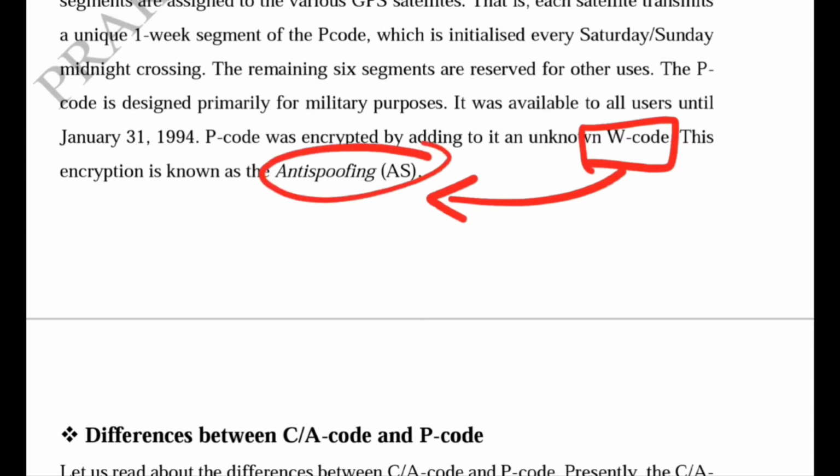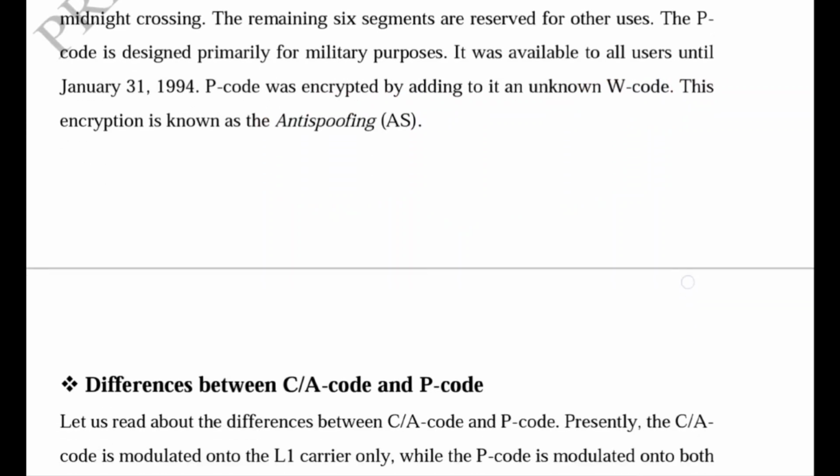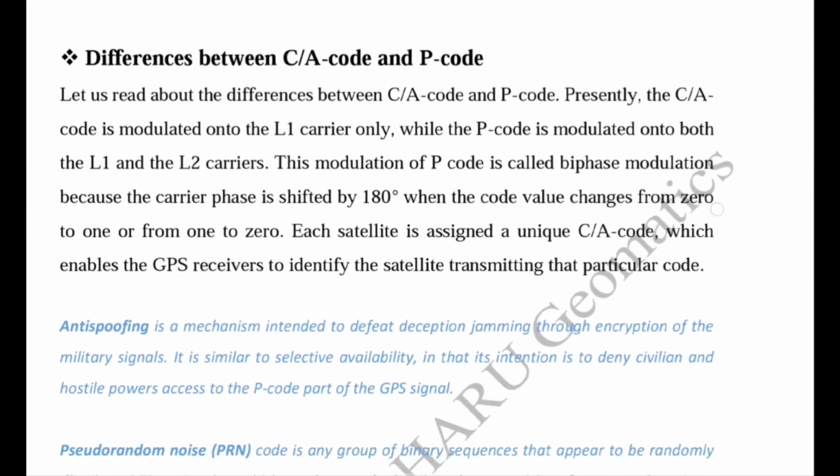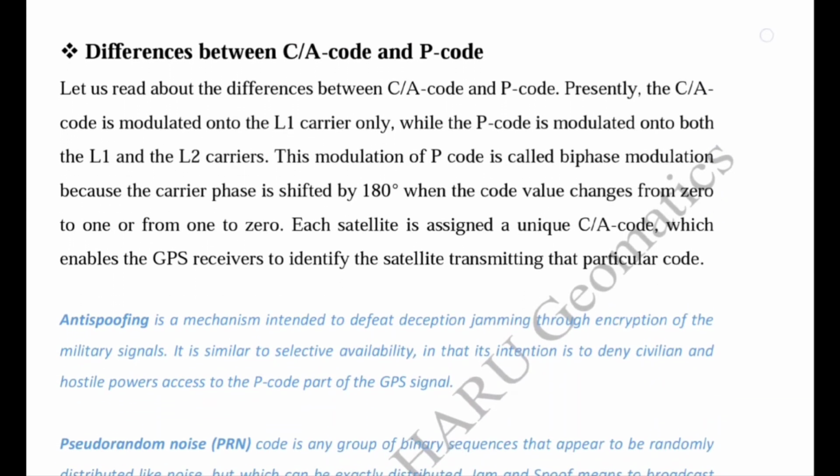Means the P code is encrypted by adding the unknown W code, which is not decoded by all GPS users. This encryption is known as anti-spoofing. Now if we compare these two types of code, C/A code and P code, then we know that C/A code is modulated on the L1 carrier or L1 band only, but P code can be modulated on both L1 and L2 carriers.